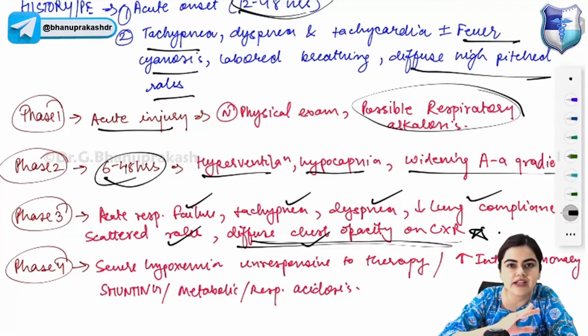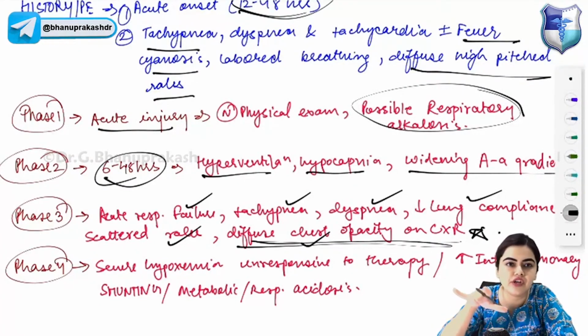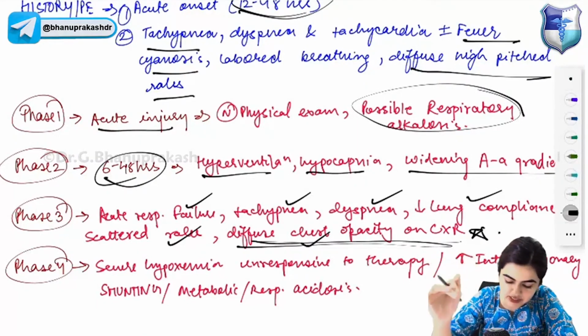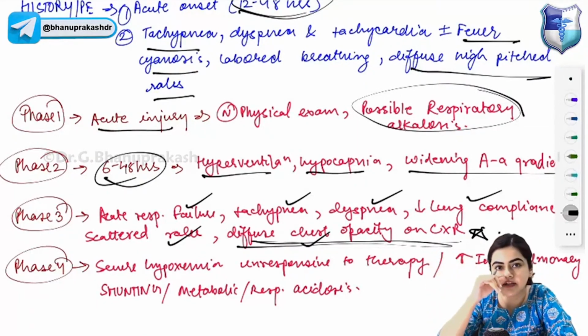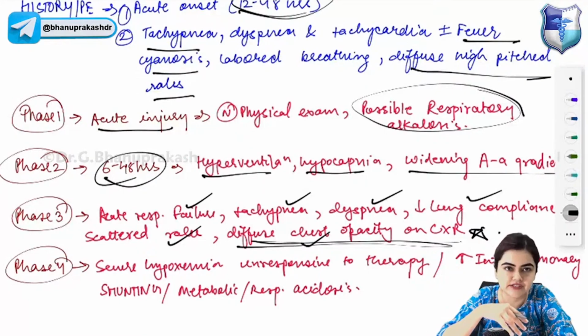Till phase 2 of ARDS, you are not getting anything. You are just getting hyperventilation and hypocapnia and widening of the AA gradient. While in phase 3, all the signs and symptoms of ARDS will start appearing. That is acute respiratory failure, tachypnea, dyspnea, decrease in lung compliance, rales, diffuse chest opacity on chest X-ray.